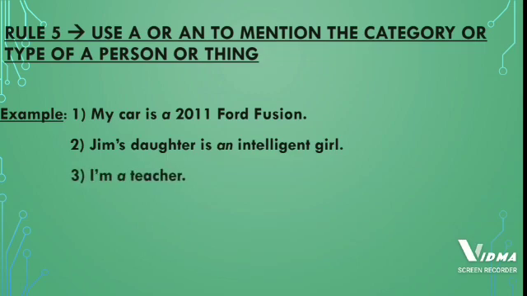Next example, I am a teacher. Here we say what category the person belongs to. So what category am I belonging to? I am a teacher. So that is why I have used a before teacher, because it is the type or a category of a person.